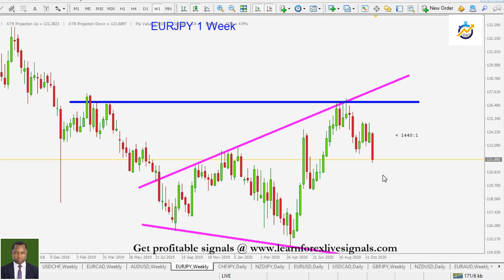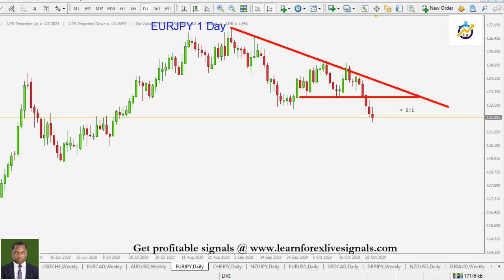All right, the euro against the Japanese yen. This is similar price behavior. We also analyzed this previously and insisted that the directional bias is to the downside. And of course, you can see price pushing to the downside. In the daily time frame, we'll be waiting for a pullback again to that area, which has been holding price as support. Then thereon, we'll look for our short entries. That's our plan here. We are bearish. We're searching for only short opportunities.